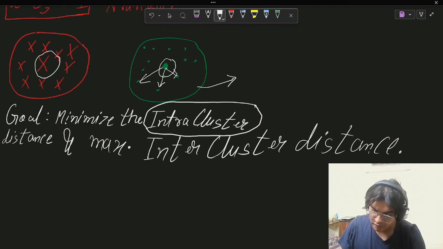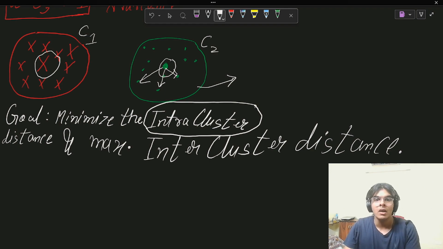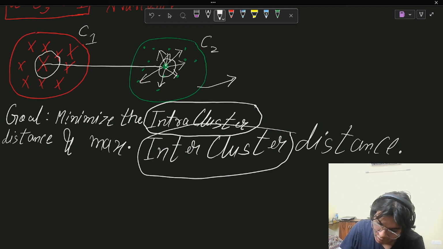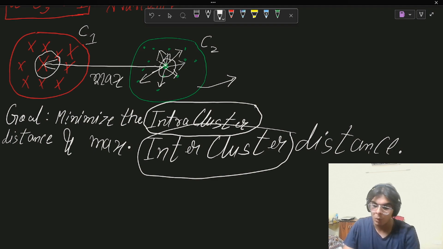Okay, so we have got this green cluster. Let's call these cluster 2 and cluster 1. The distances of the points inside the clusters need to be minimized. The goal of clustering is to minimize these distances and maximize the inter-cluster distance. The inter-cluster distance means this distance, the distance of one cluster to another. We need to maximize this distance.